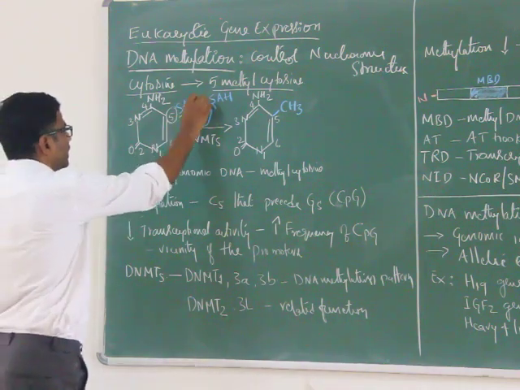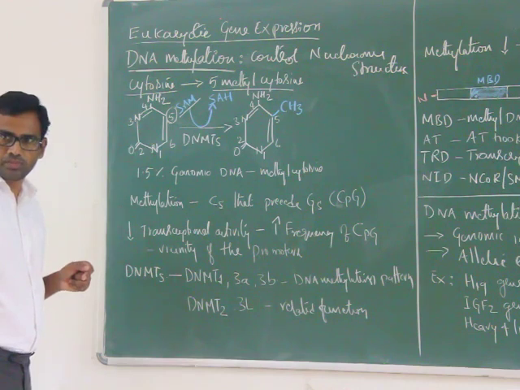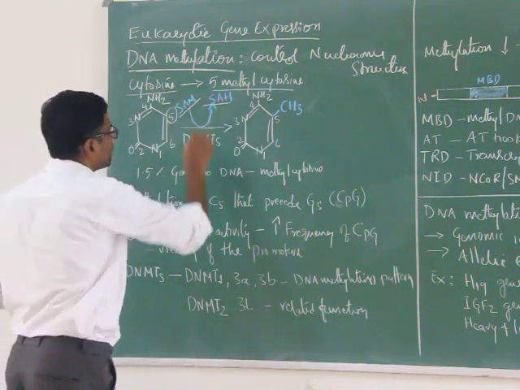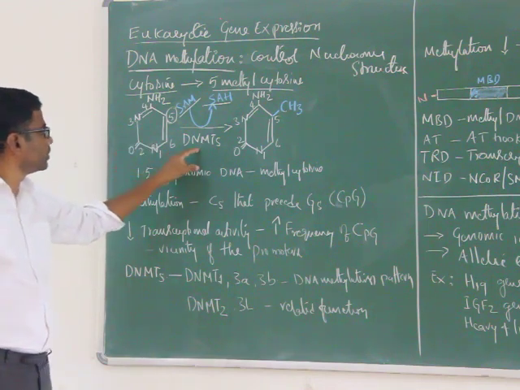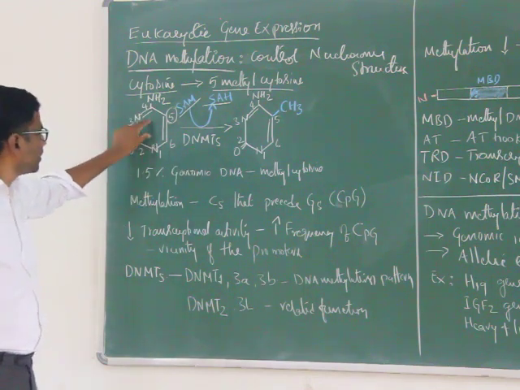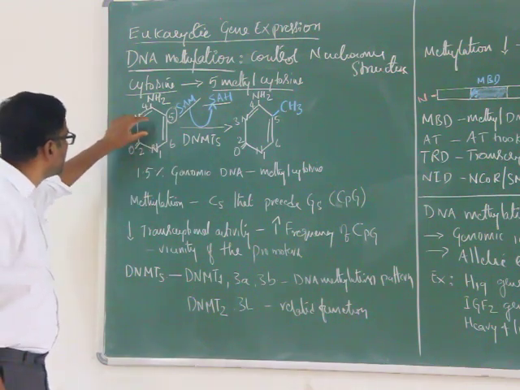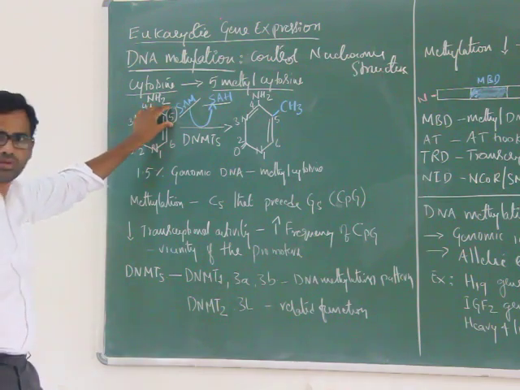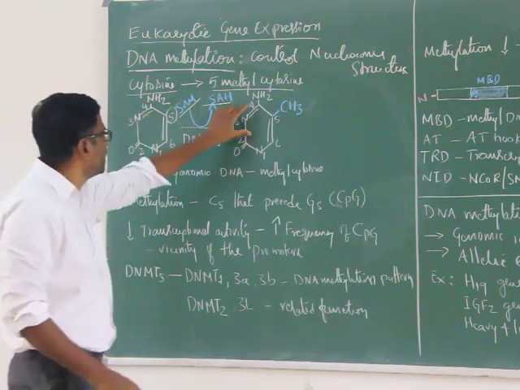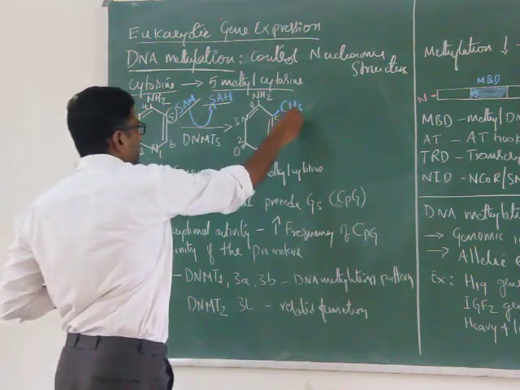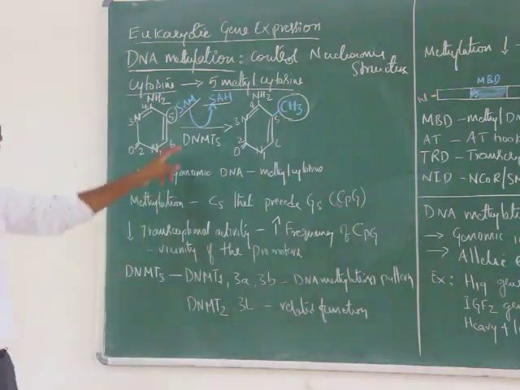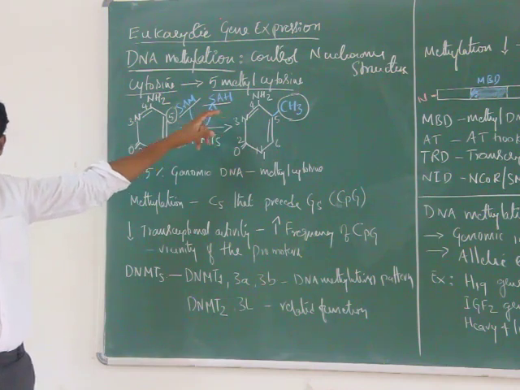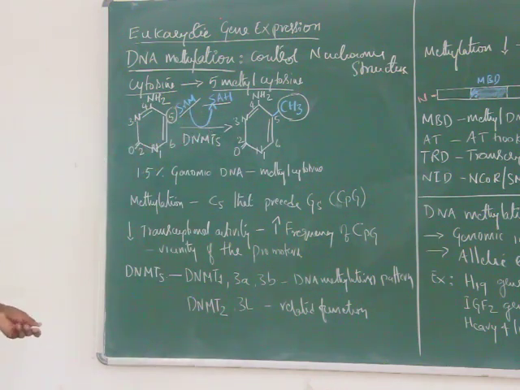Here, the methyl donor is S-adenosyl methionine, and it becomes S-adenosyl homocysteine upon transferring the methyl group to cytosine. As I mentioned, cytosine receives the methyl group at the 5th position and becomes 5-methyl cytosine. This methyl group is transferred from SAM. SAM is nothing but a methyl donor.